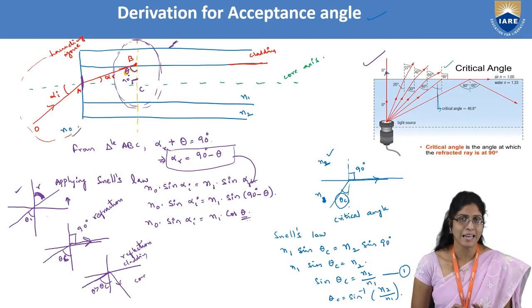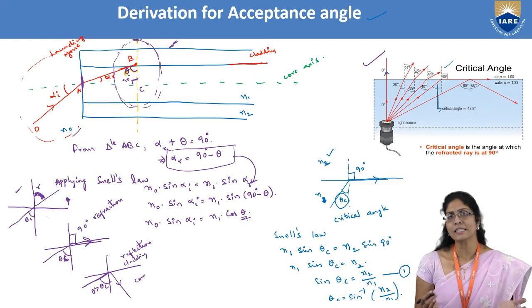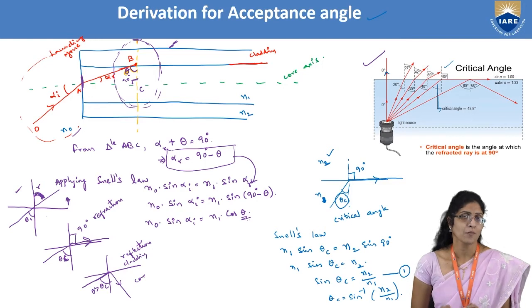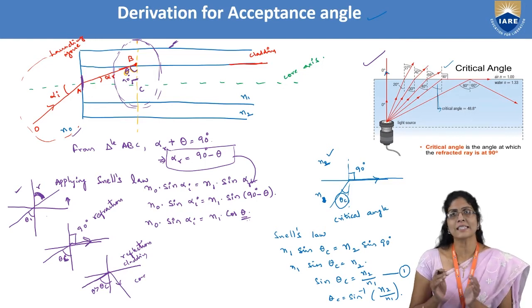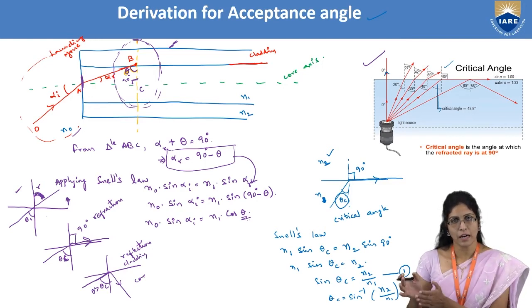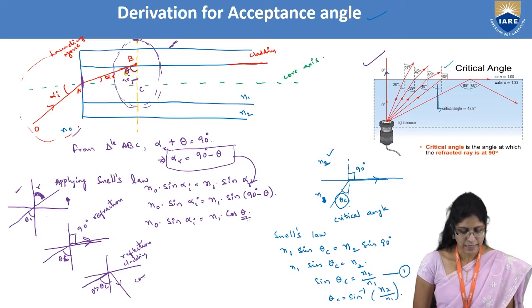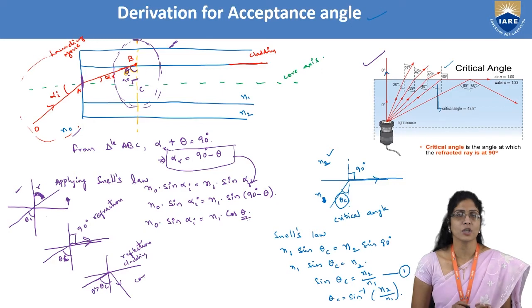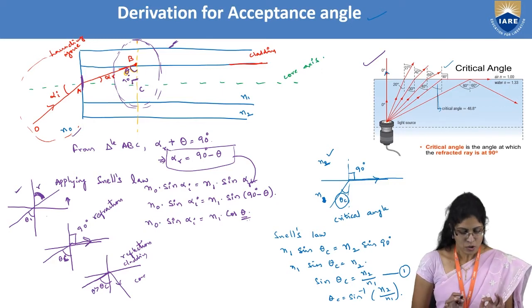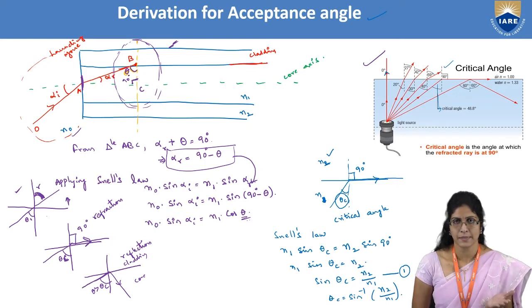If the ray which you are incidenting has been lost into the cladding, how do you expect that it will reach the other end? No, it cannot reach the other end. What is our expectation? To bring it safe to the other end, that is the output end. So for that, what should be the angle? The angle should be greater than theta c. So for theta c, you are able to see that the refraction is being lost, right?